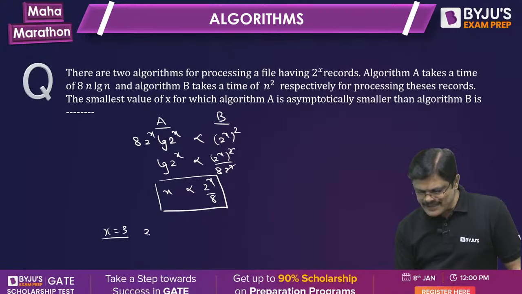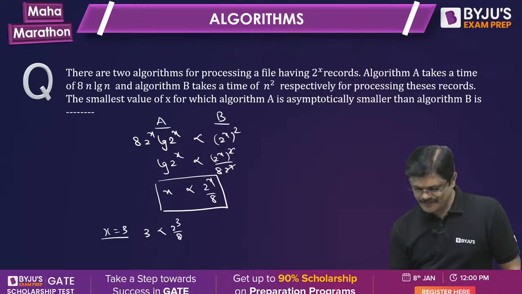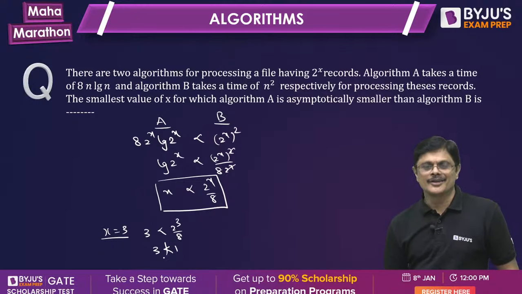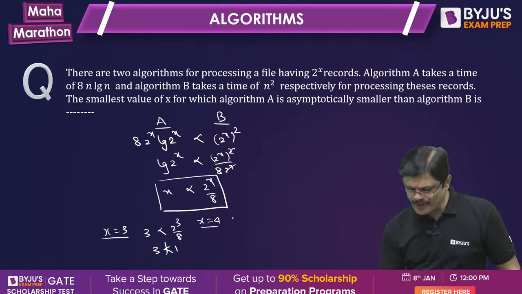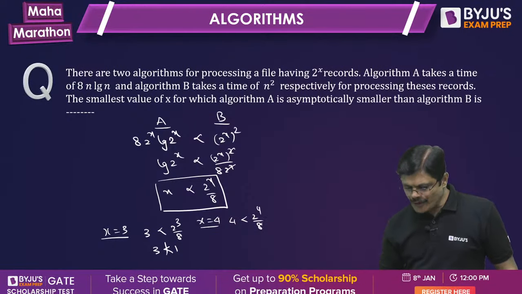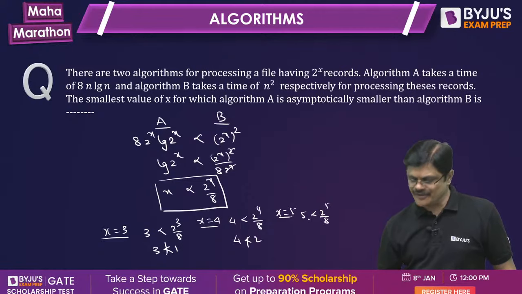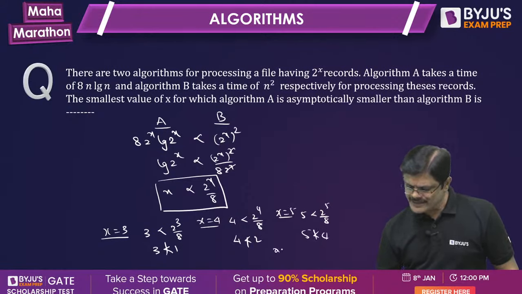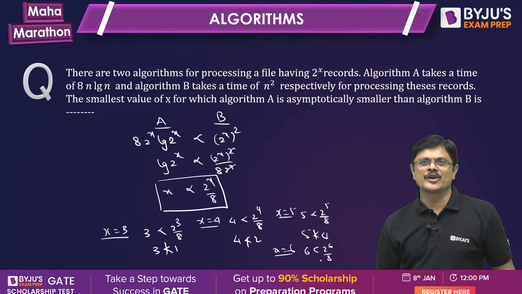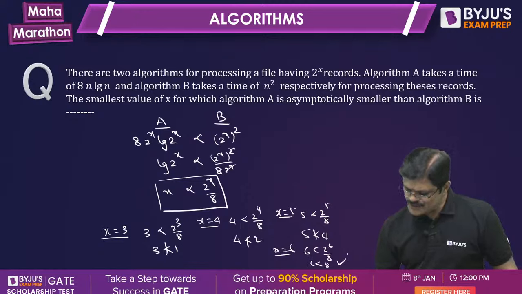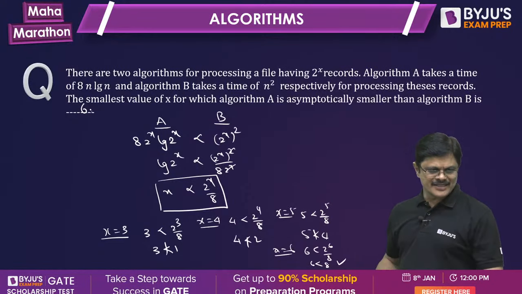If you put 3, 3 less than 2 cube by 8, that is 3 less than 1, which is wrong. x equal to 4 won't work, because 4 less than 2 is wrong. x equal to 5: 5 less than 4 is also wrong. x equal to 6: 6 less than 2 power 6 by 8, that is 6 less than 8, is correct. So the correct answer is 6.